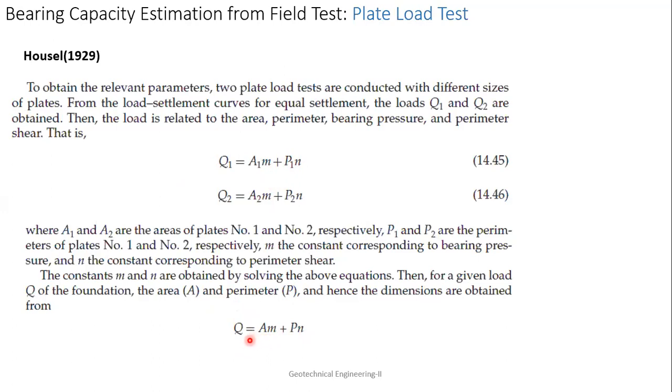So what you can do is first mathematically play around. That means you take different sizes of footings and check what the Q value is. If this Q value is more than the load coming over the structure, then it is safe. This is a very effective formula. This is how all three different types of in-situ tests are done. From that, I am deriving the ultimate bearing capacity and net bearing capacity of the soil directly from the experiment.